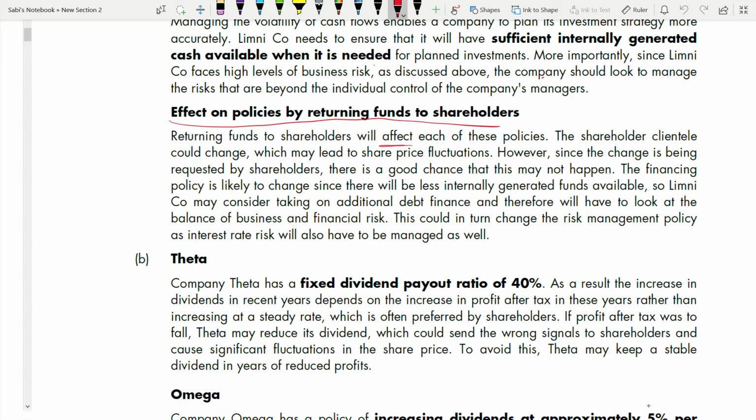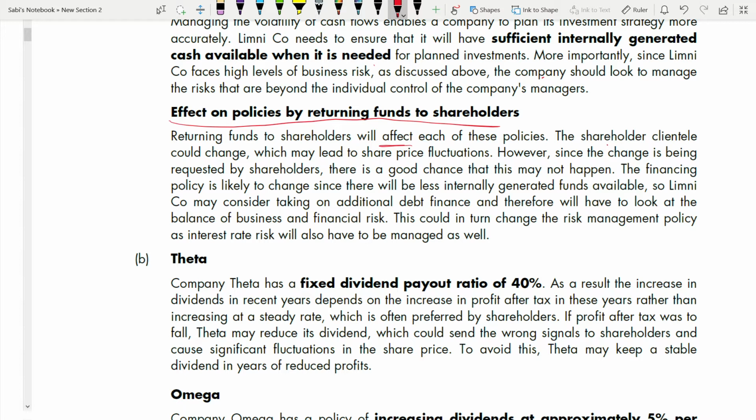The shareholder clientele could change, which may lead to share price fluctuations. However, since the change is being requested by shareholders, see, this change is being requested by whom? By the shareholder. There is a good chance that this may not happen. Clearly, they are linking this to the case study, because in this case it is requested by shareholders, so there's a good chance that this may not happen.